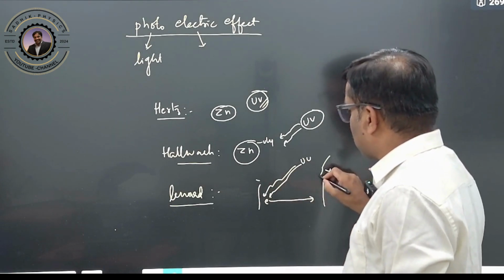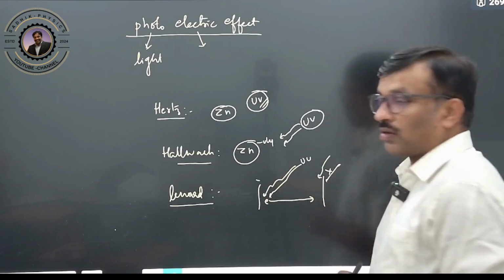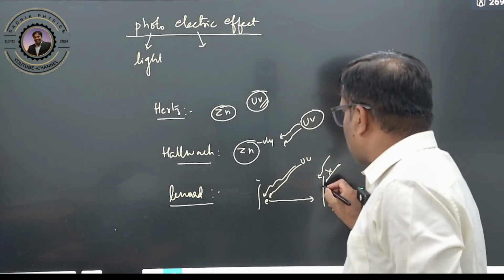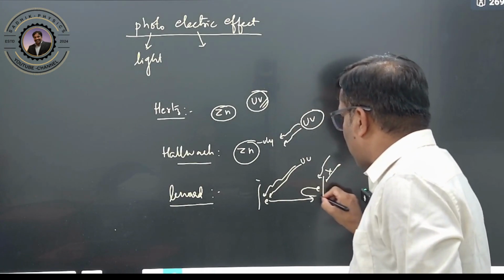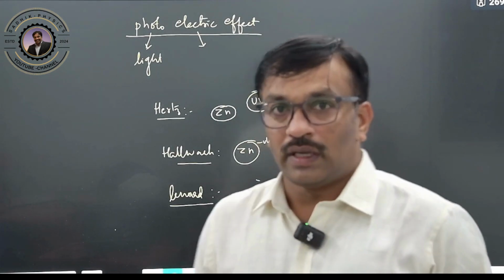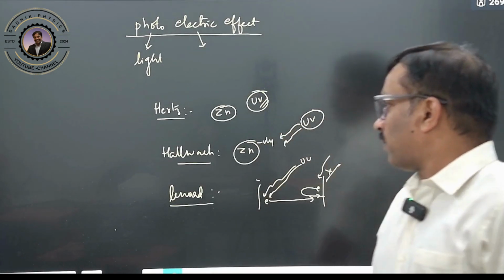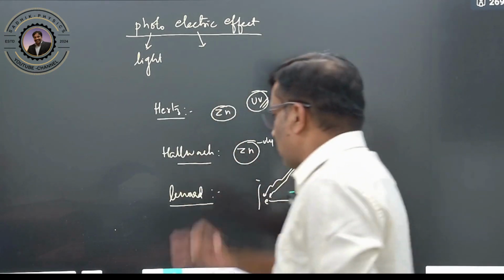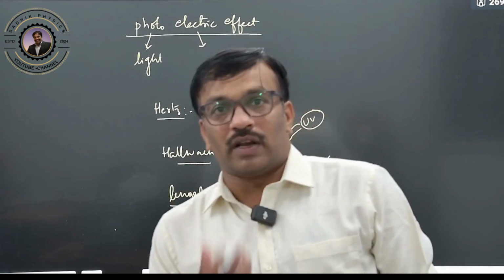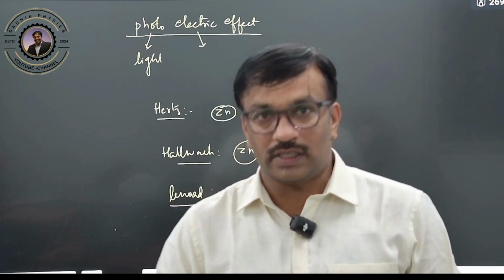Suppose you incident the light on the anode. Definitely, whatever electron is emitted will go back and come back to this plate. Therefore no current will be observed. In this way, all three persons, in these three experiments, observed that if a light ray is incident on a metal, there is definitely an emission of electrons.